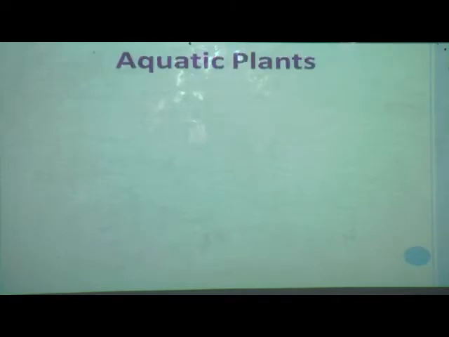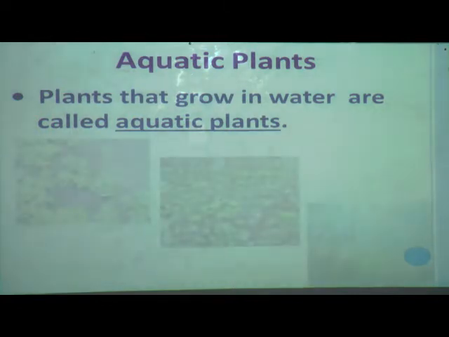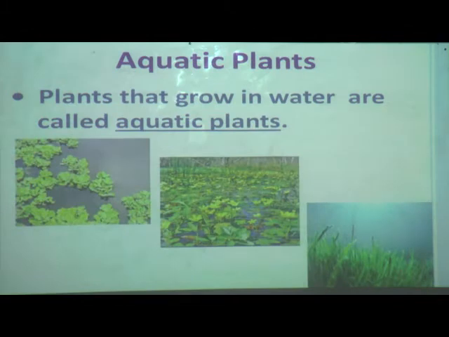Okay, now we will move to the next new interesting part: aquatic plants. You know that aquatic animals live in water. Now we will see aquatic plants. Plants that grow in water are called aquatic plants. I will show you some pictures of aquatic plants. Here you can see.